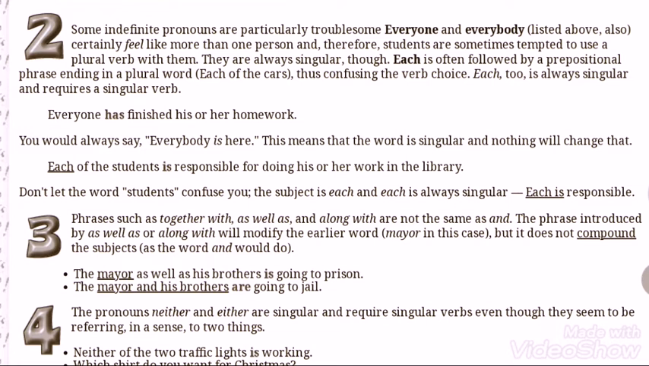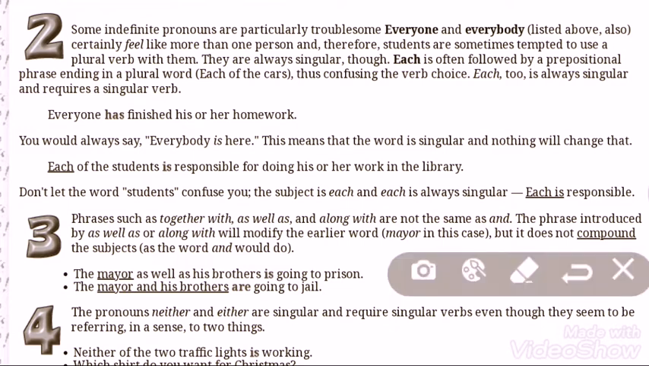I would like to read the rule again. Phrases such as together with, as well as, along with. In these three cases, I would like to repeat, together with, as well as, along with are not the same as and. And is a little bit different from these. In the case of these, the verb is decided by the first one.